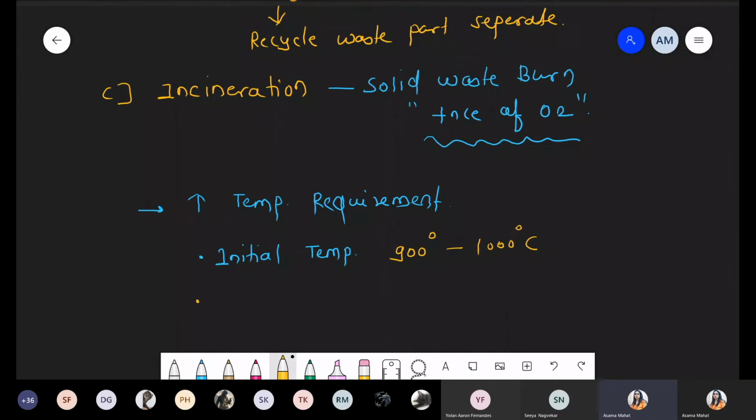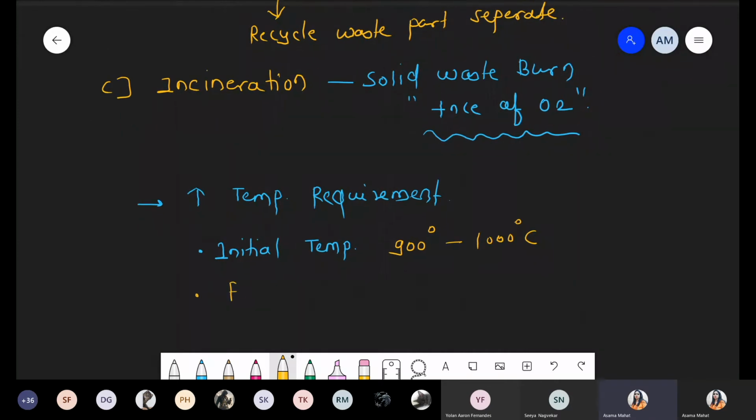But later, at the final stage, the temperature can be increased up to 1300 degrees Celsius. We know that such high temperature is not possible at an open place. So we require such an instrument so that we can directly burn the solid waste. And remember that incineration is a burning process, but in the presence of oxygen. It's a very important point.